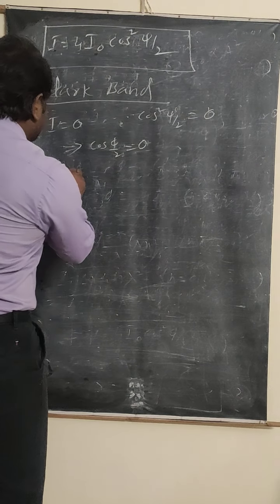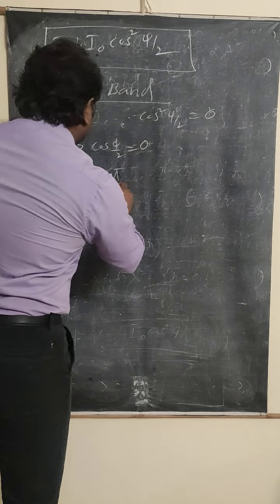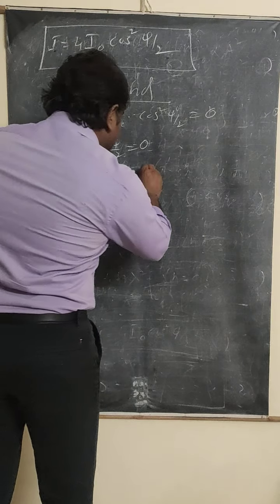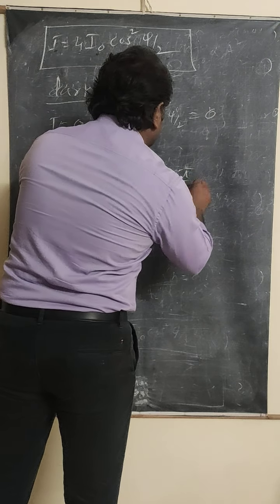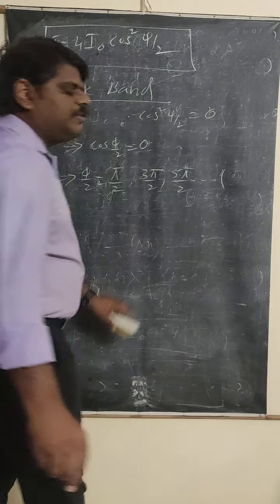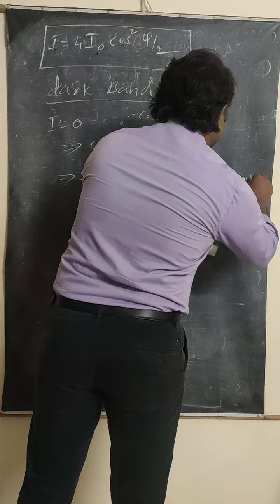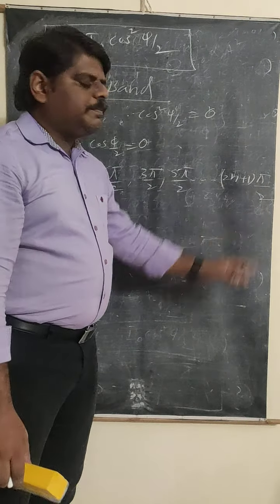That means if cos(φ/2) is equal to 0, what does that mean? φ/2 is equal to π/2. First π/2, next one you are going to write 3π/2, or it can be 5π/2 and so on. What will the last one be? (2n+1) × π/2.